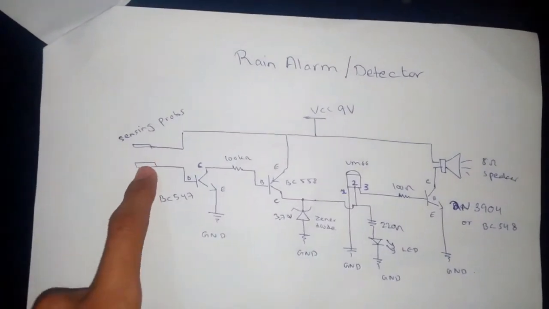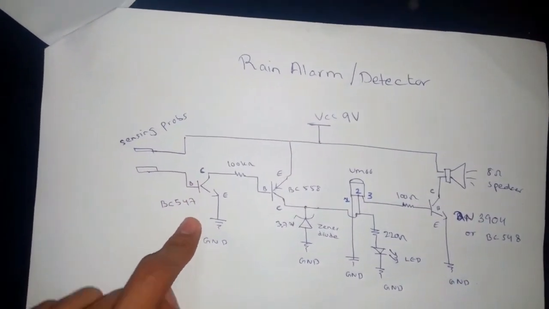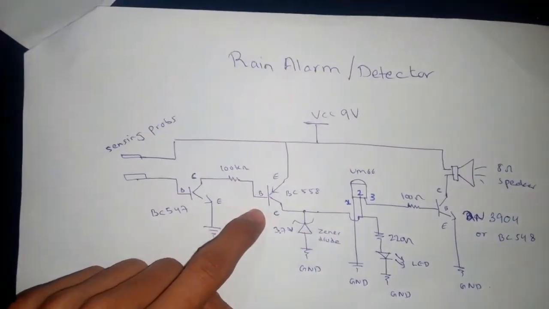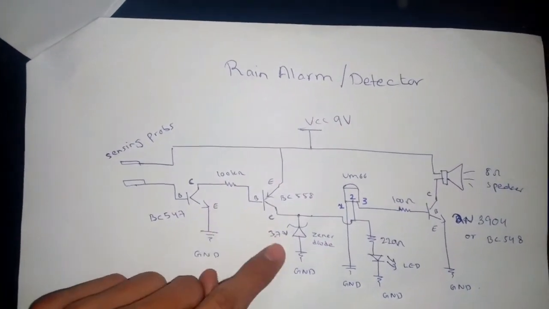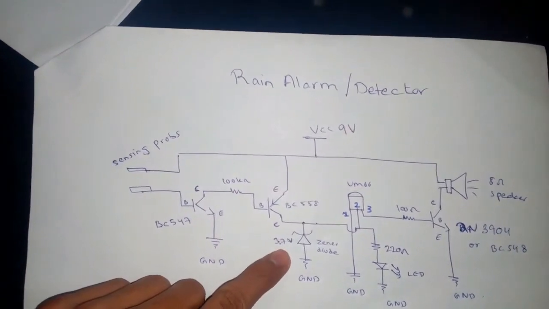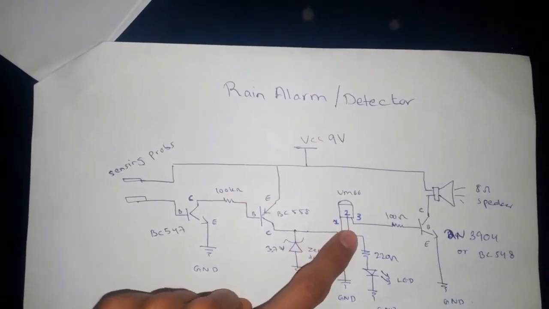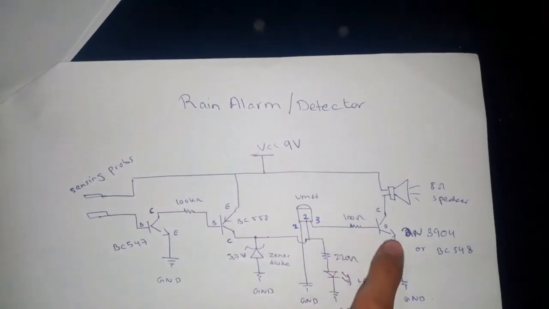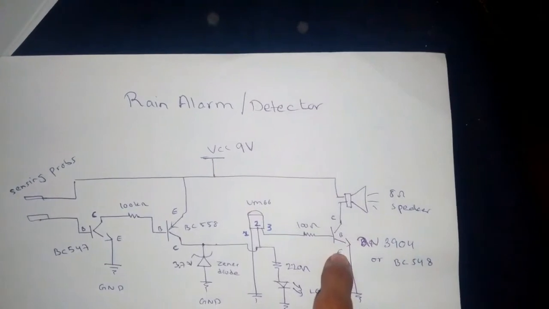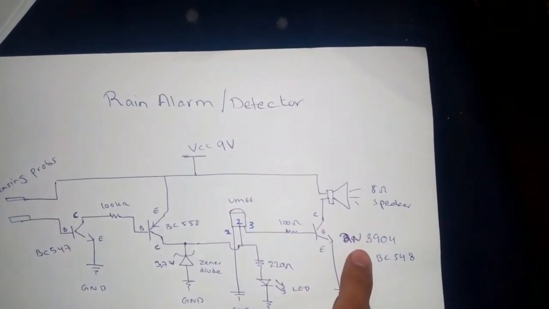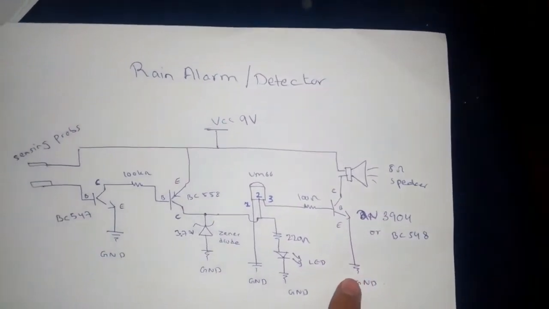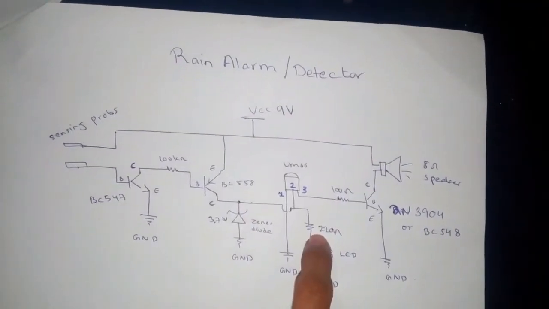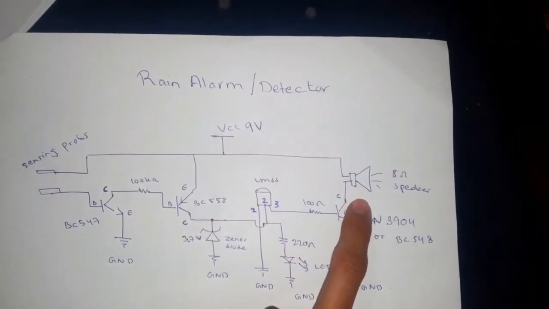These are two sensing probes. This is the BC547 transistor. This one is the PNP transistor BC558. This is 100 kilo ohm resistor. This is the Zener diode acting as a regulator for UM66 IC. This is the UM66 IC, 100 ohm resistor, and you can use any of the transistor here, 2N3904 or BC548. So this is the LED for indicating, 220 ohm resistor and 8 ohm speaker.